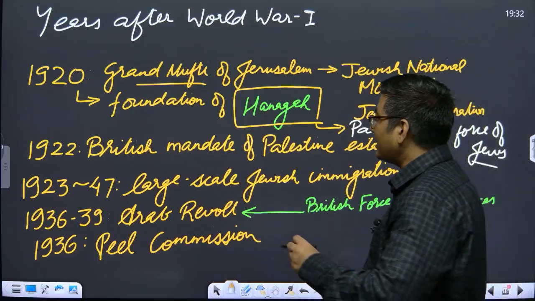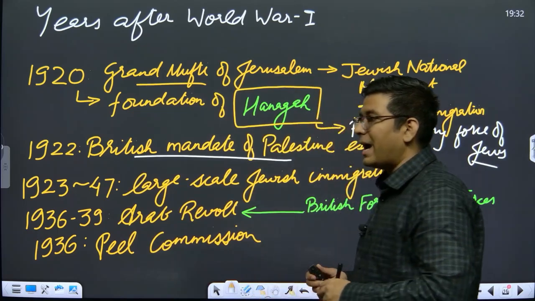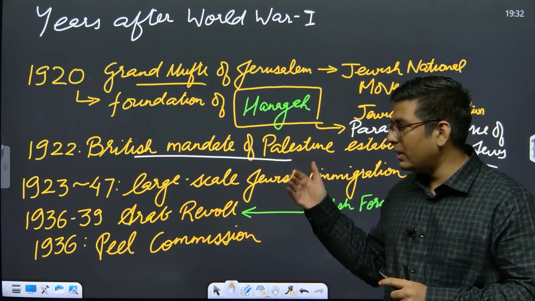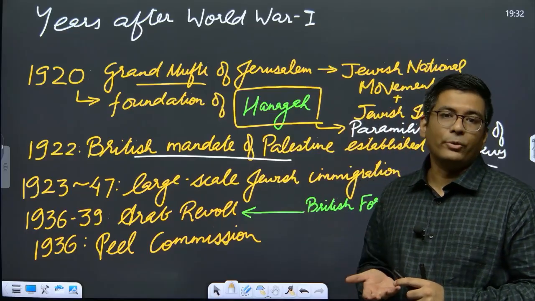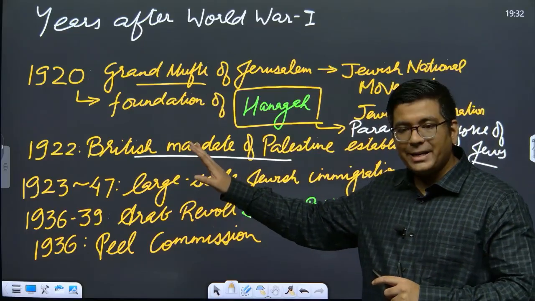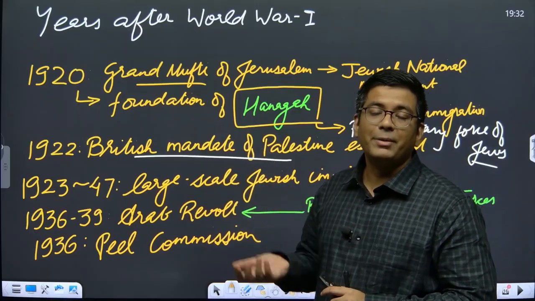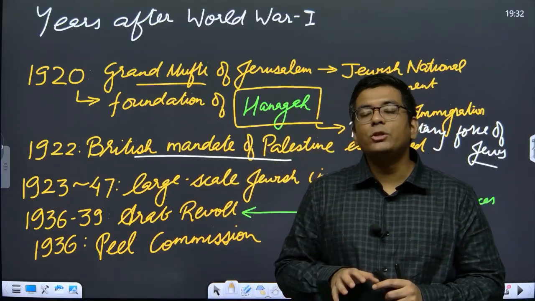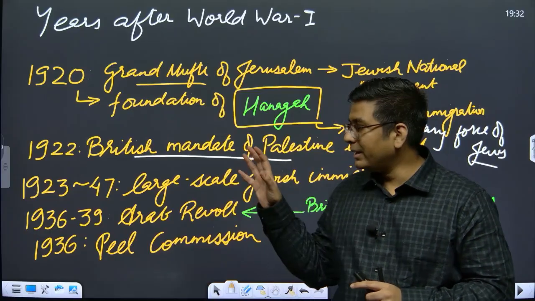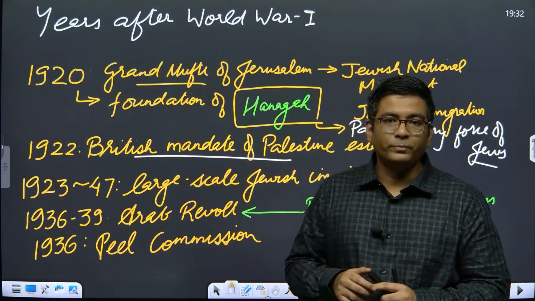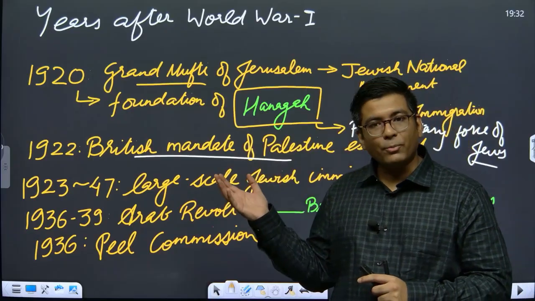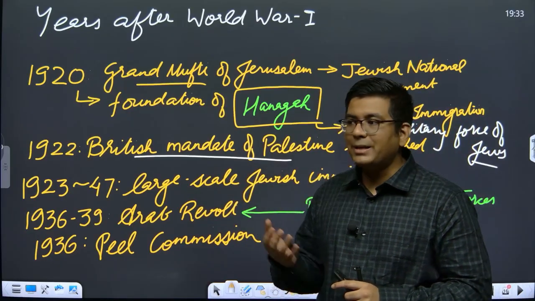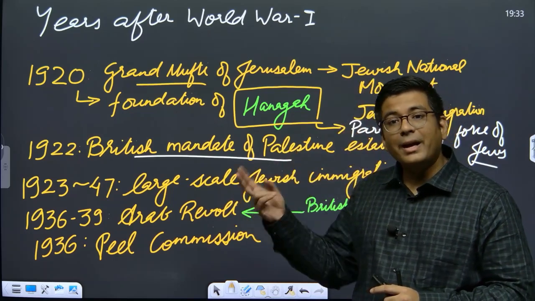So after this establishment, the rate of Jewish immigration towards Palestine continuously grew. And in this particular time, 1923 to 1947, when the Jewish immigration was growing, what also happened was that a separate Jewish economy was being created in this region with foreign support. Why? Because the British were actually supporting the Jews in order to establish their state. And subsequently this culminated in a two-way problem.